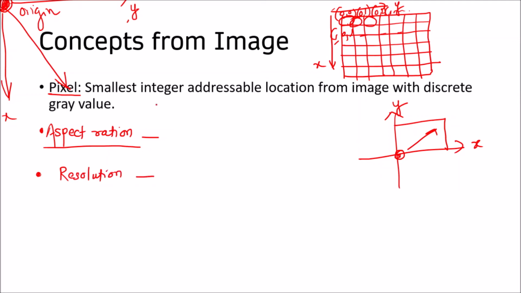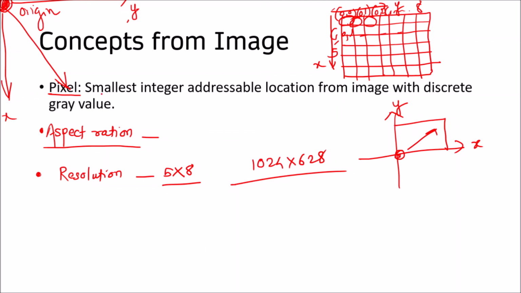Images are represented with a number of rows and a number of columns. That is called resolution. So what is resolution in images? Resolution in images is nothing but the number of columns multiplied by the number of rows. If this image is suppose 5 by 8, then the resolution is represented as 5 into 8. There are some standard resolutions, such as 1024 by 628. So resolution is nothing but the number of rows and number of columns.